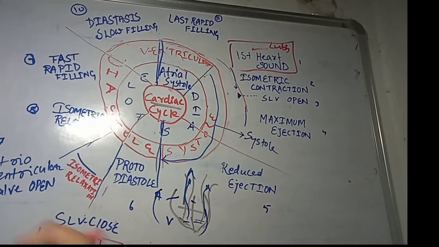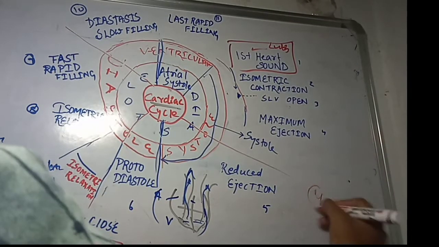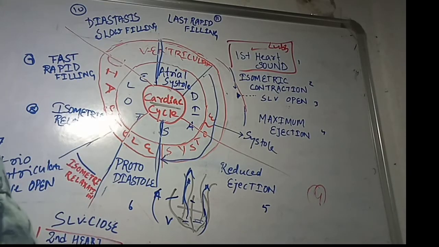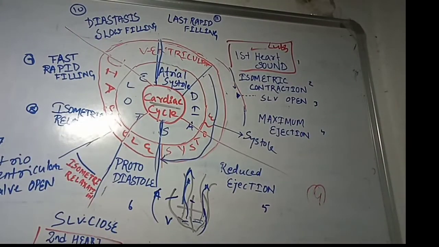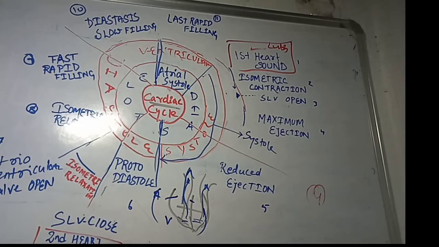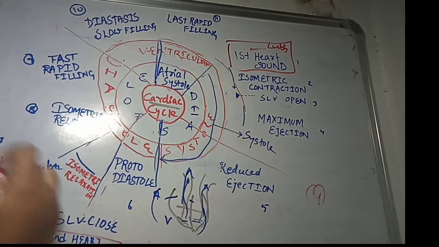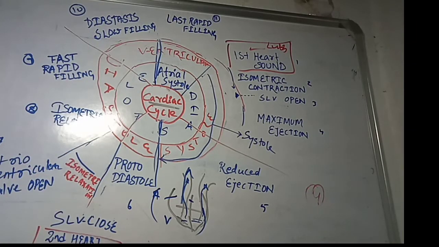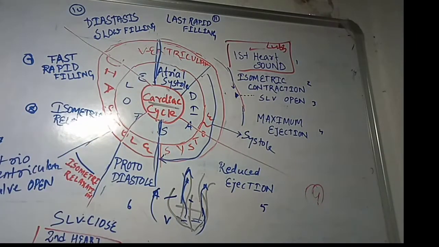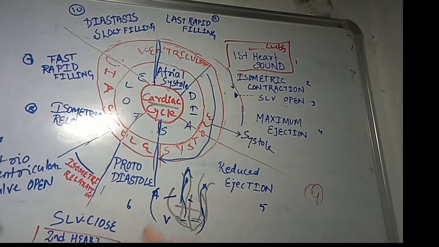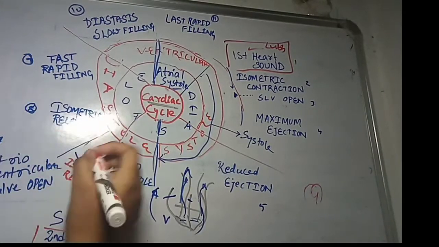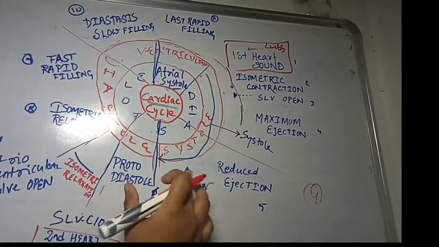We know that four heart sounds are normally described in the heart. So why do we only discuss lub and dub, and why not the other two? The other two are the third and fourth sounds, which are present in disease conditions. So first we should remember atrial systole and atrial diastole.